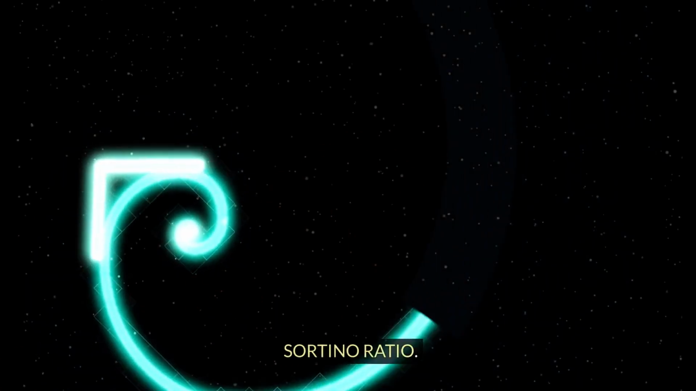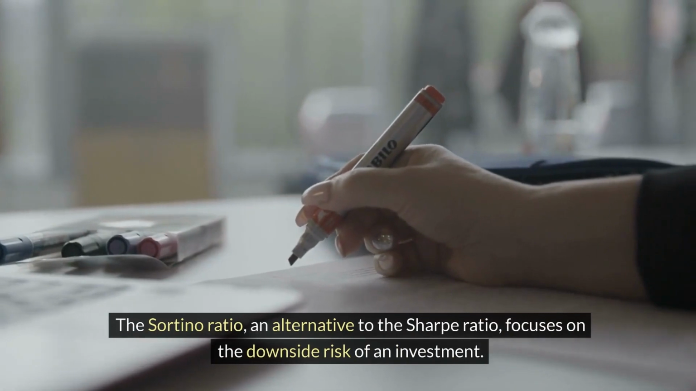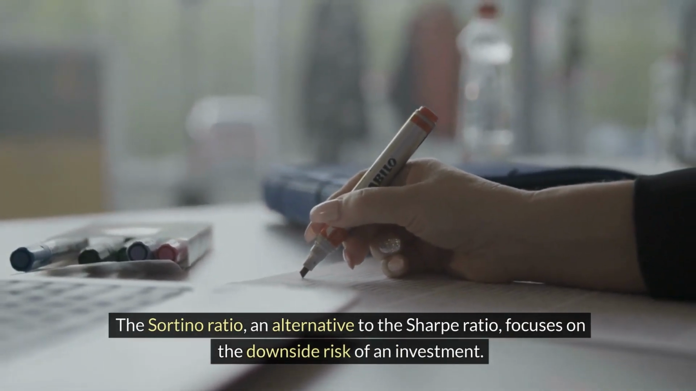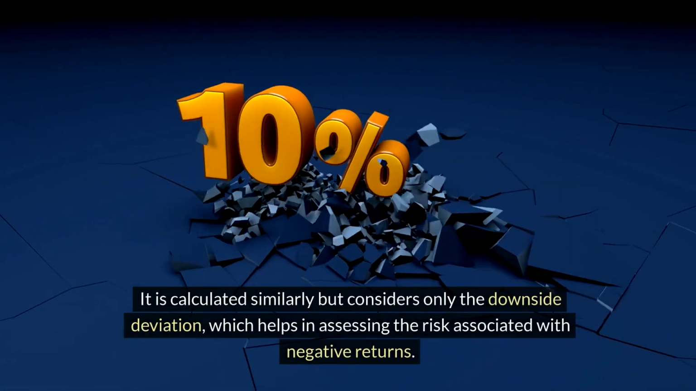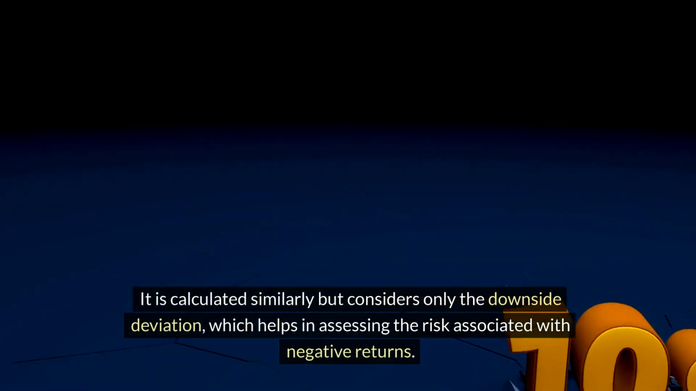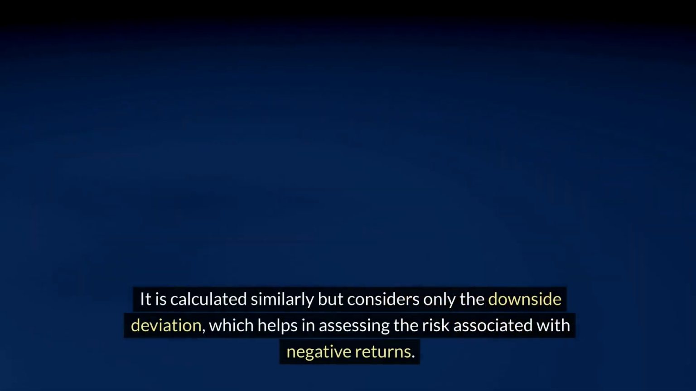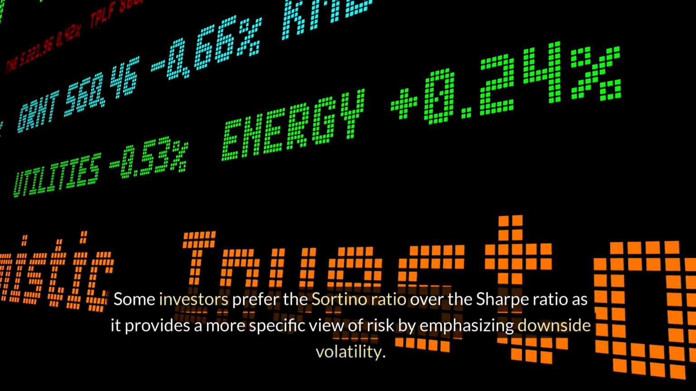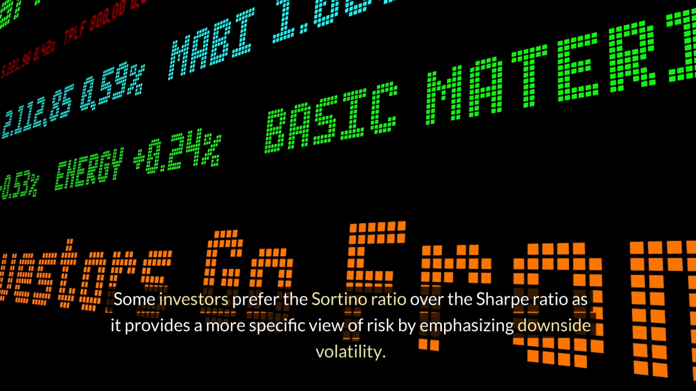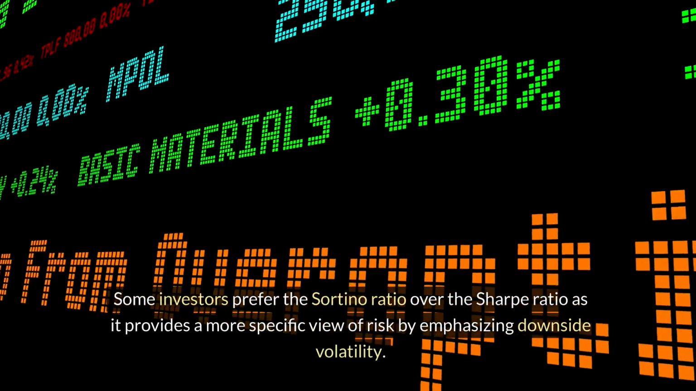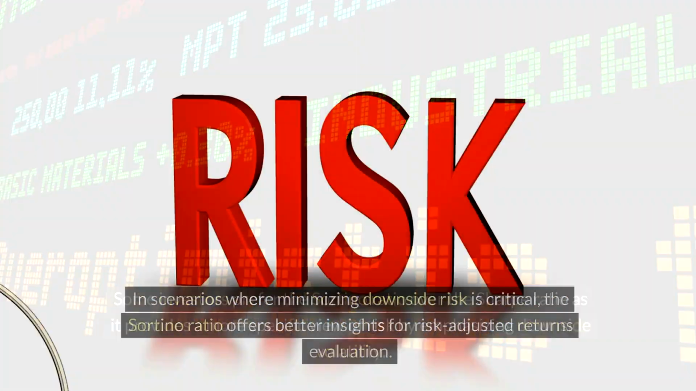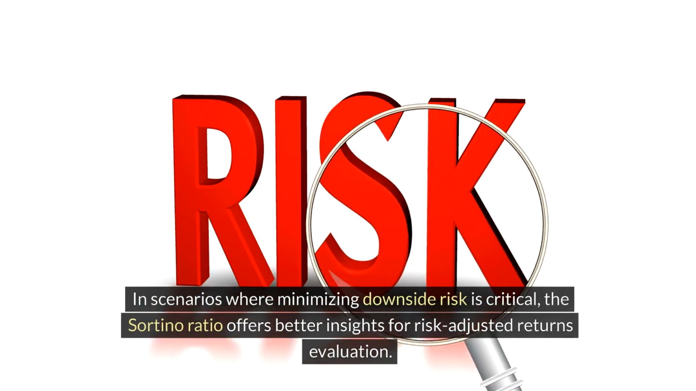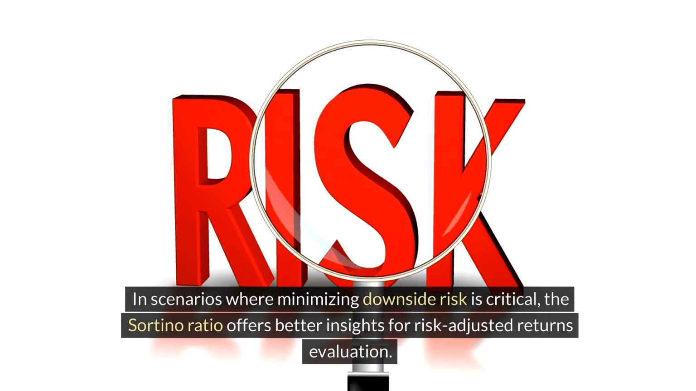Sortino ratio. The Sortino ratio, an alternative to the Sharpe ratio, focuses on the downside risk of an investment. It is calculated similarly but considers only the downside deviation, which helps in assessing the risk associated with negative returns. Some investors prefer the Sortino ratio over the Sharpe ratio as it provides a more specific view of risk by emphasizing downside volatility. In scenarios where minimizing downside risk is critical, the Sortino ratio offers better insights for risk-adjusted returns evaluation.